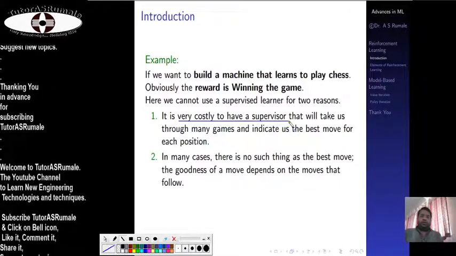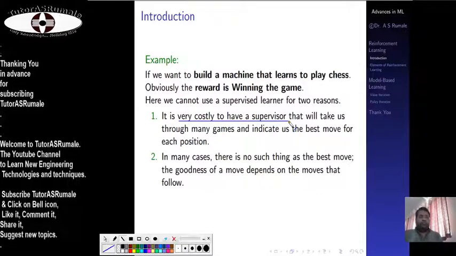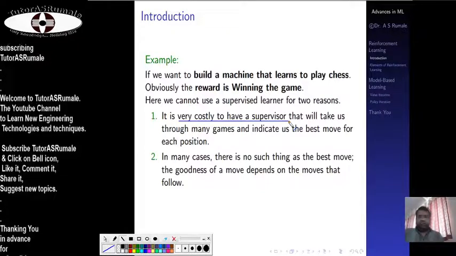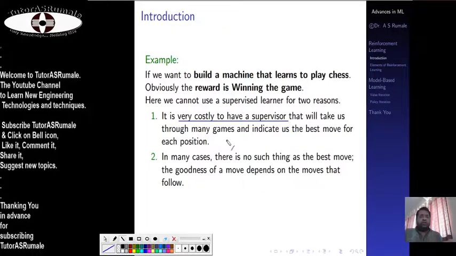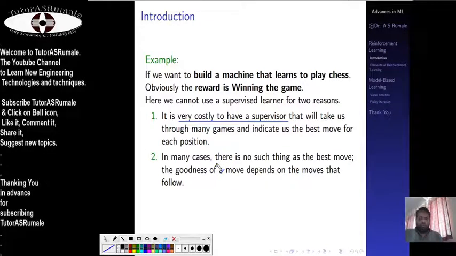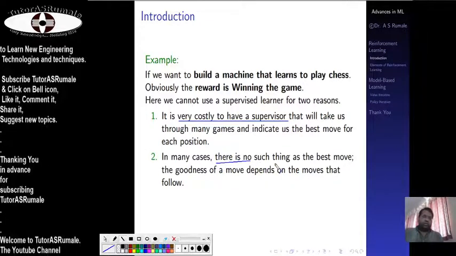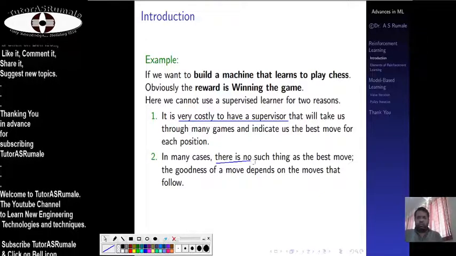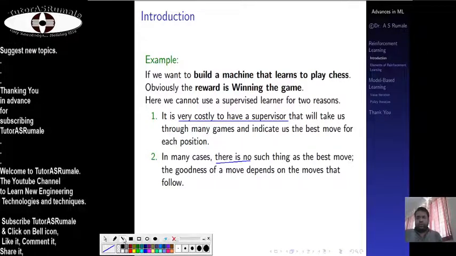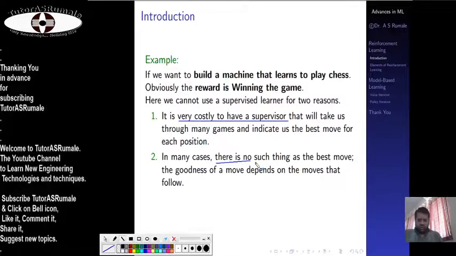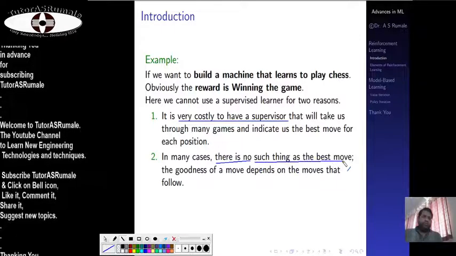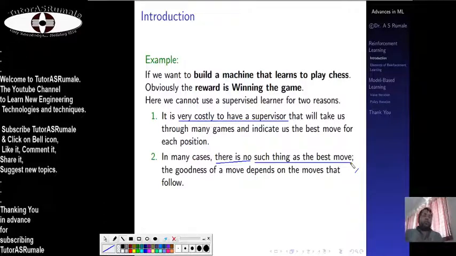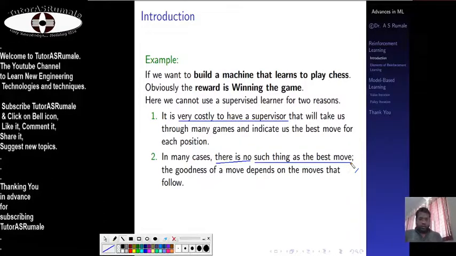So in such cases, when we are on game theory or something, another thing is that in these cases there is no such thing as the best move. If you see this, there is literally no such thing as a best move in any game, because it totally depends upon how competent your opponent is.